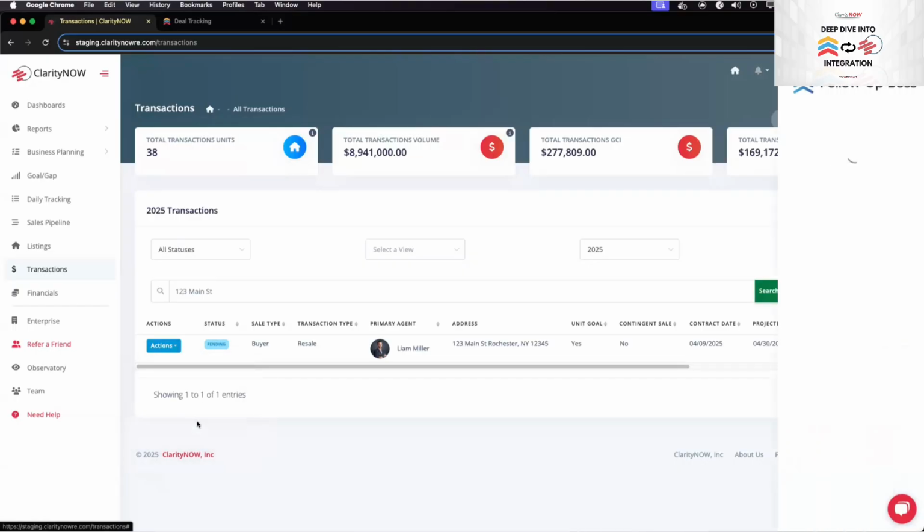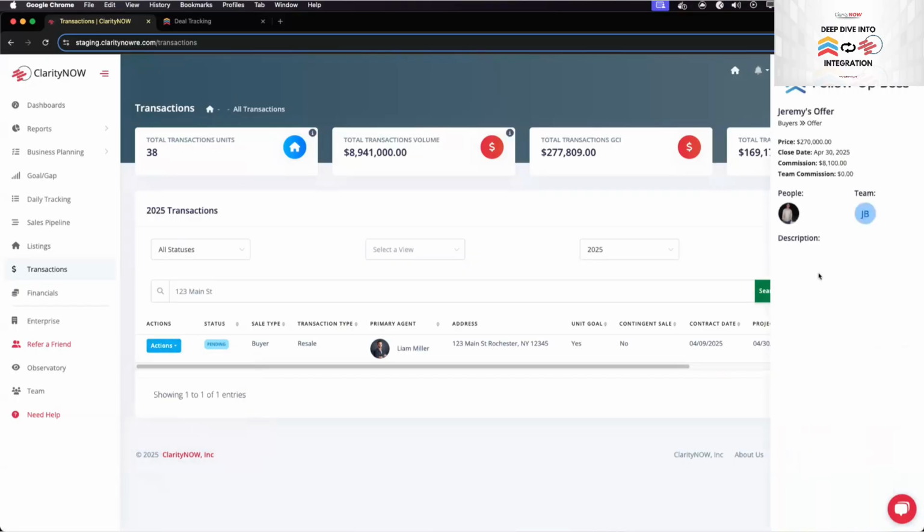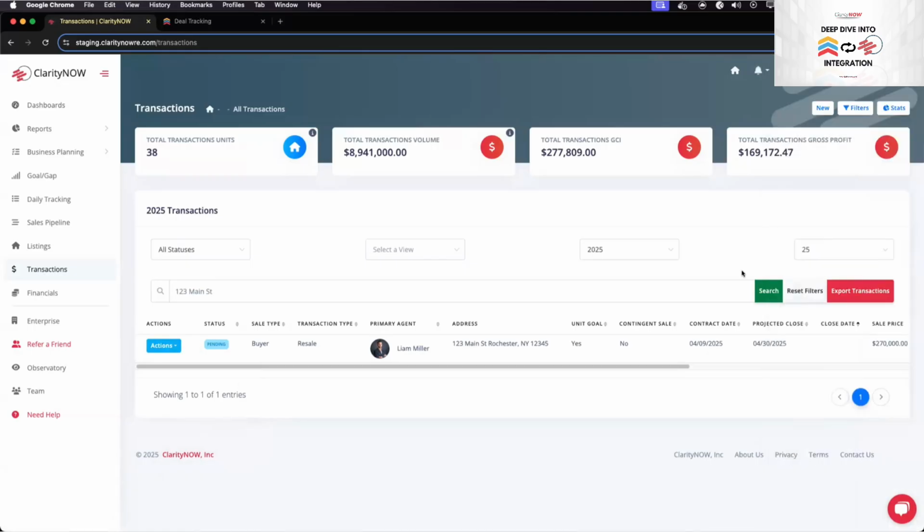So what this does is that this pulls in a sidebar so you can see all of the information from Follow-Up Boss that came over to our system. Setting up the integration, super simple, right? Mapping it is up to you, completely customized with however you do your deals and your stages within FUB. And then once the integration comes over, you just need to enter the address and enter the cost of sales. And that's basically all you have to do.